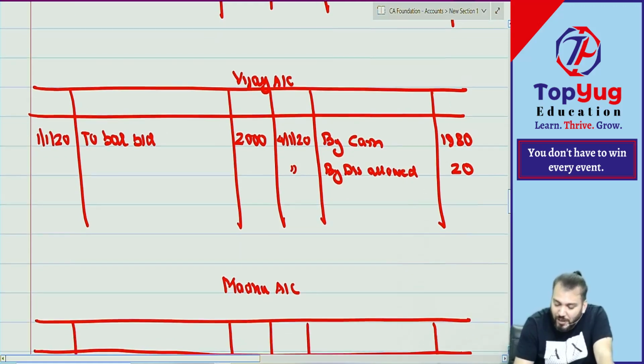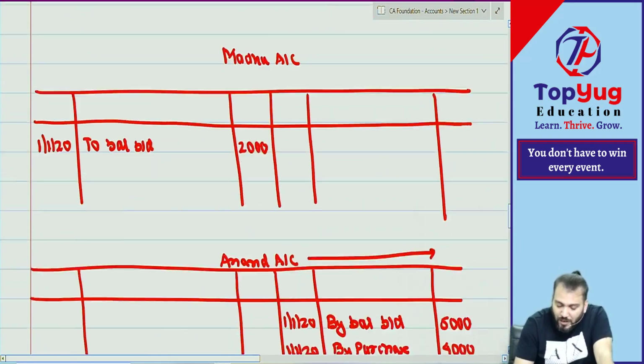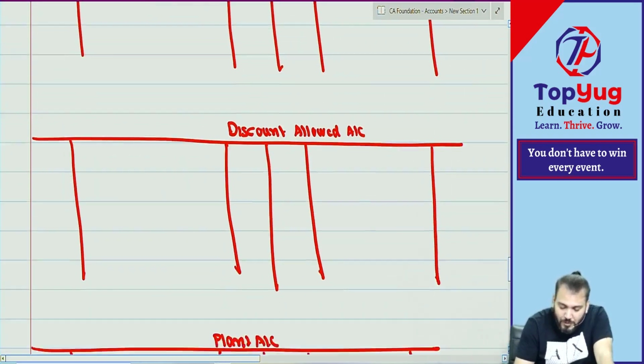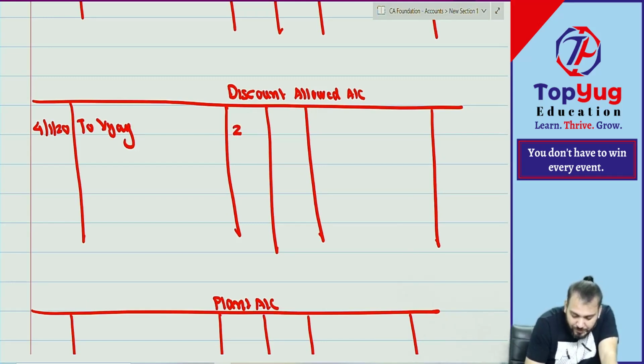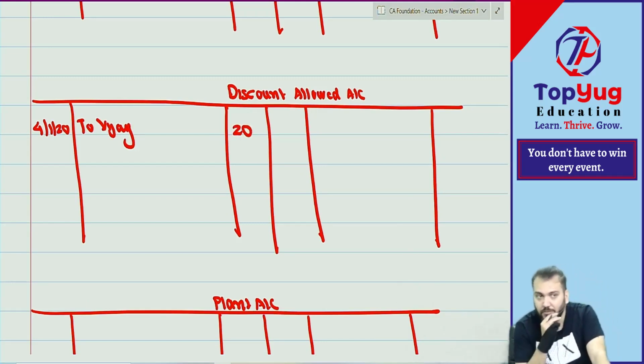What is the way of posting? Now I'll go to discount allowed. Discount allowed is debited. Discount allowed on 4th Jan to Vijay. How much? 20. Understood? Second transaction posted. All have done this only. Anyone have doubt? No doubt. Chalega.